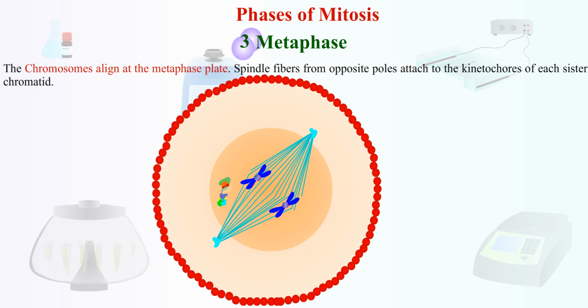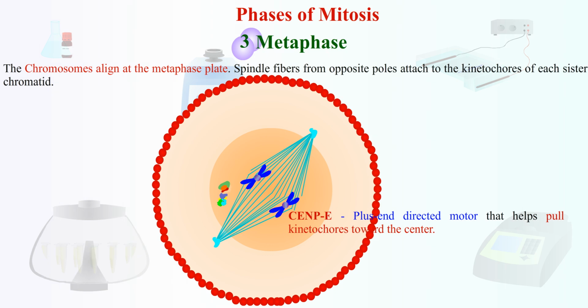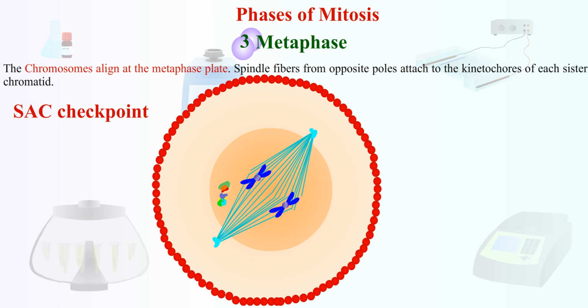Chromosomes are actively moved back and forth by a tug-of-war between kinesin-7 or CENP-E, and dynein. These forces balance out, causing chromosomes to line up at the cell equator or metaphase plate. The SAC checkpoint will be active at this point to ensure proper attachment and tension of the kinetochore.